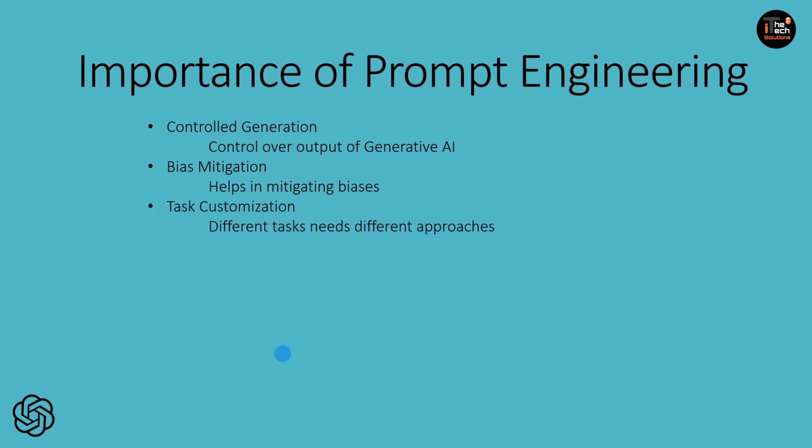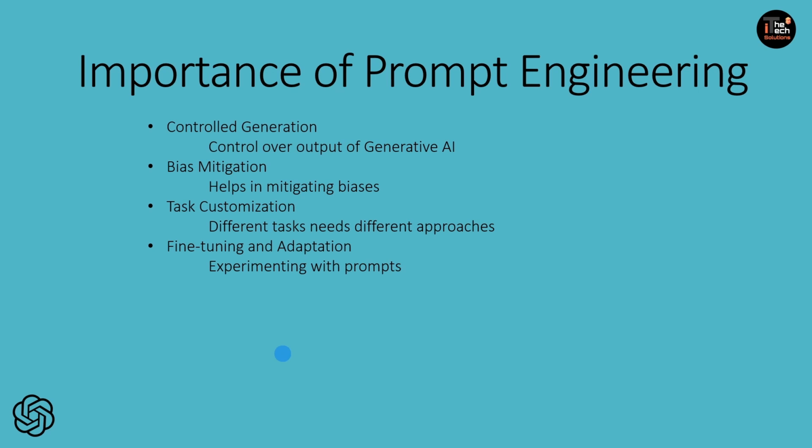So next is task customization. Every task is different, right? So we can't follow any thumb rule to create a prompt. Different tasks require different approaches to design a prompt. So by engineering the prompts designed for a specific task, we can optimize the model performance and also achieve better results. Next is fine tuning and adaptation.